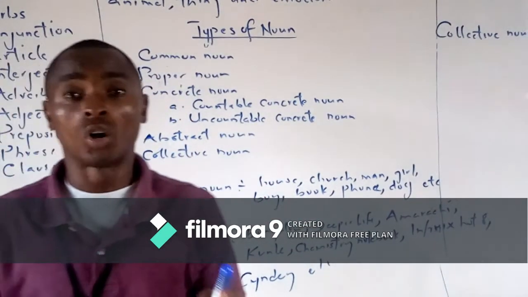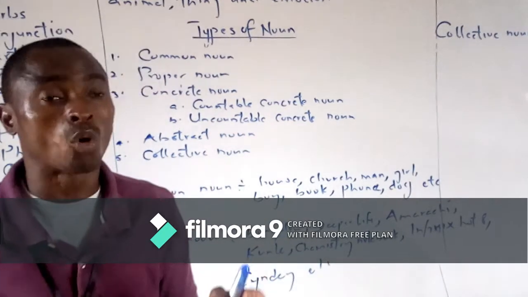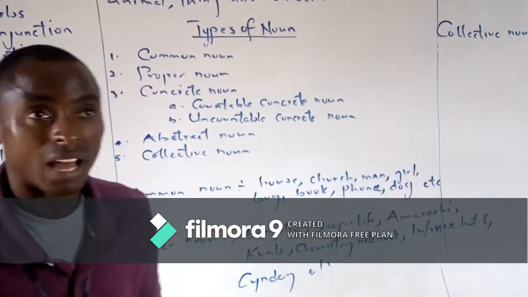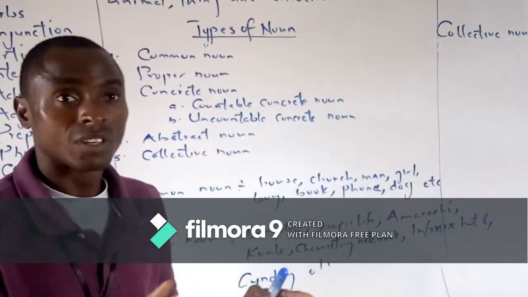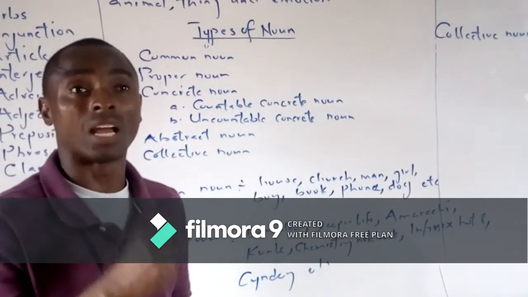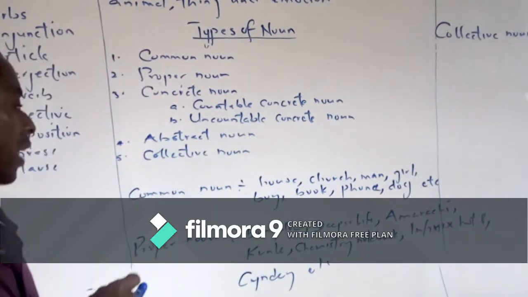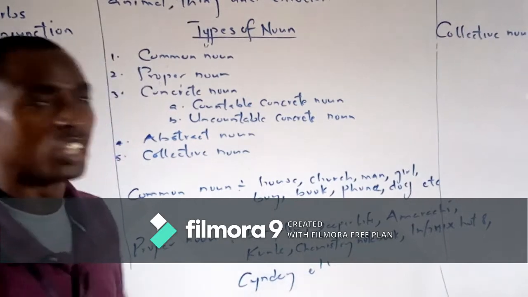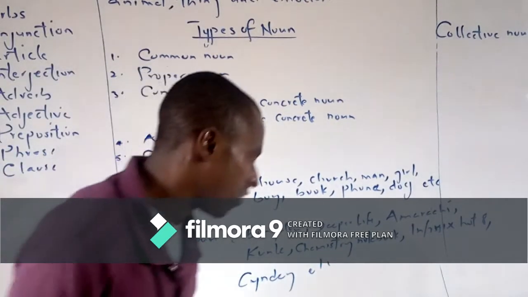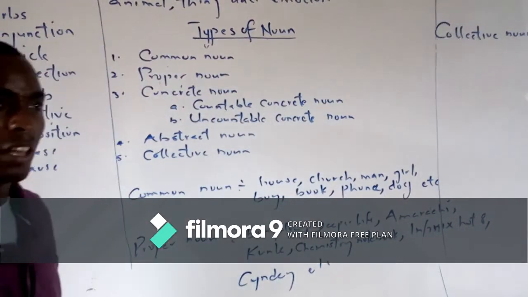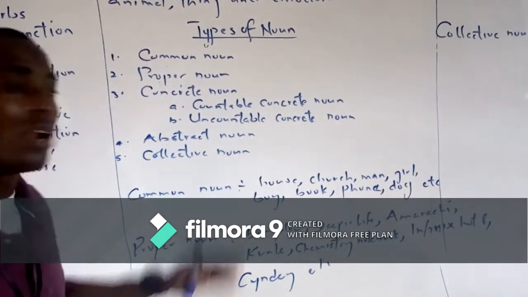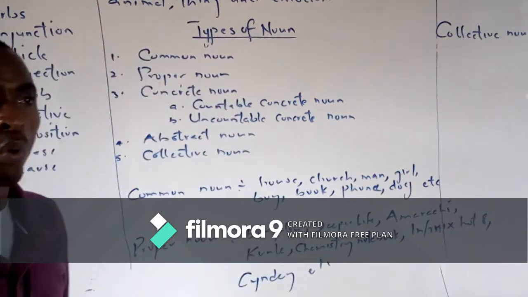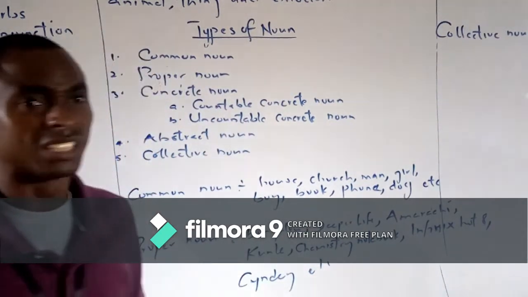Now, when you talk about dog, in your own home, your dog will be called Cindy. Mine will be called Bingo, and ours will be called Whiskey. That is the specific name given to that dog. So that's a proper noun. Deeper Life Church is a proper noun. Redeemed Church is a proper noun. Amarachi, a female name, is a proper noun. Kule, a male name, is a proper noun. We have chemistry test notebook. It's a proper noun. We have specified it.